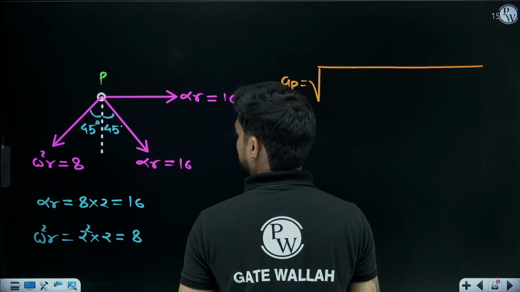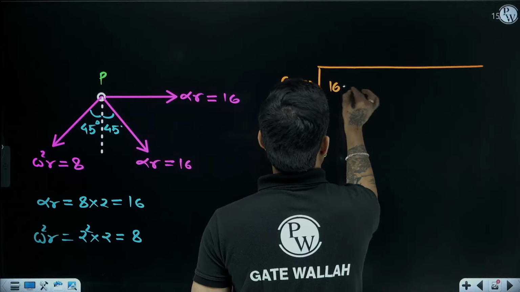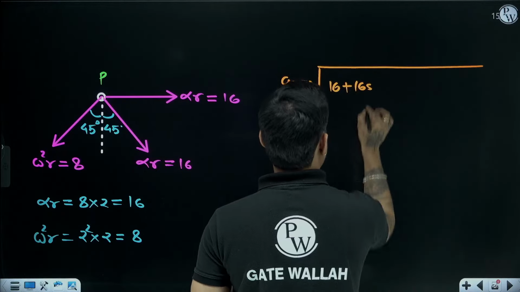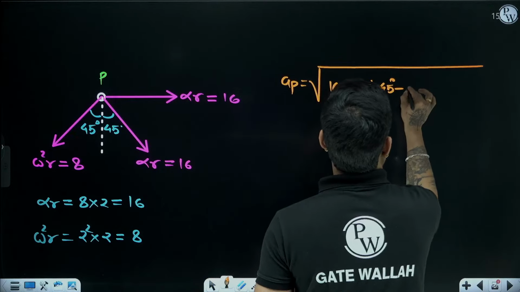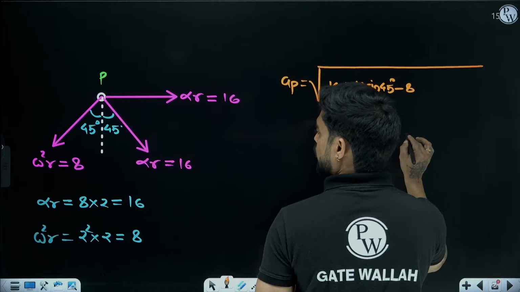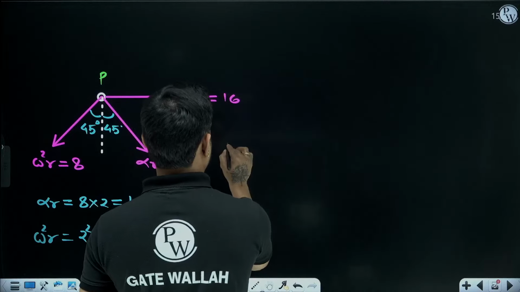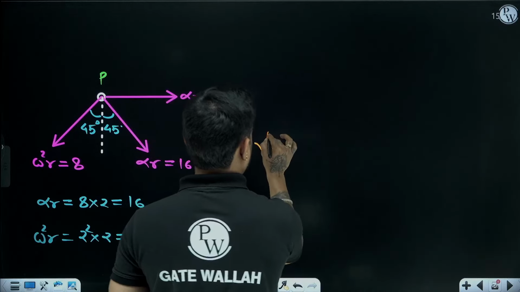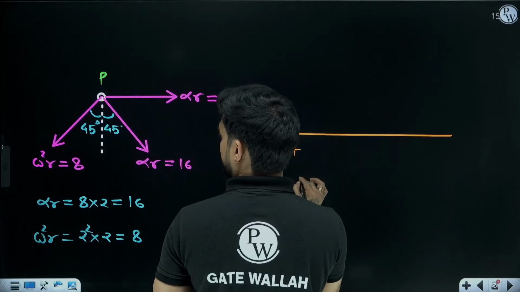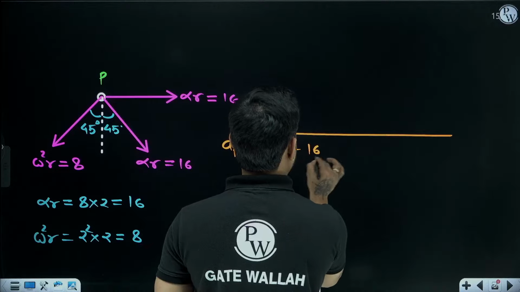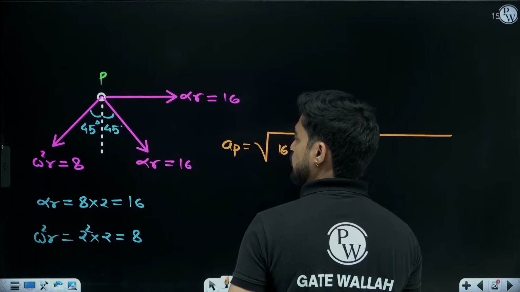So in x direction it is 16 plus 16 sin 45 minus 16 cos 45, cos 45 is 1 by root 2.